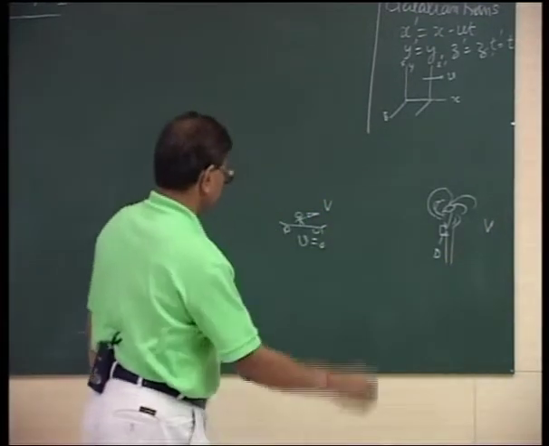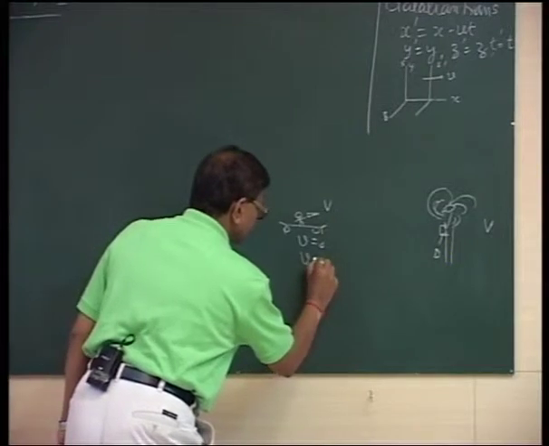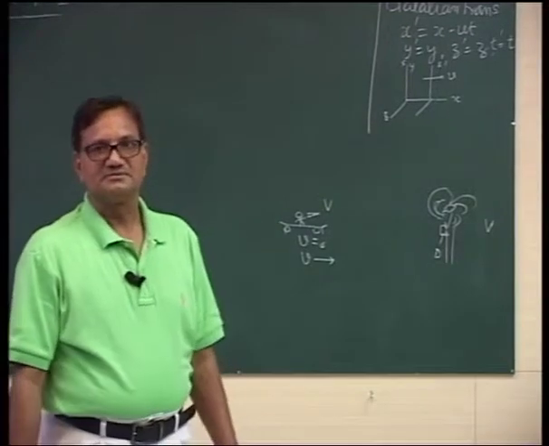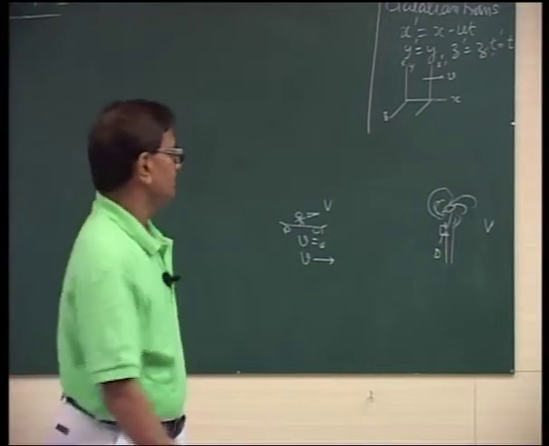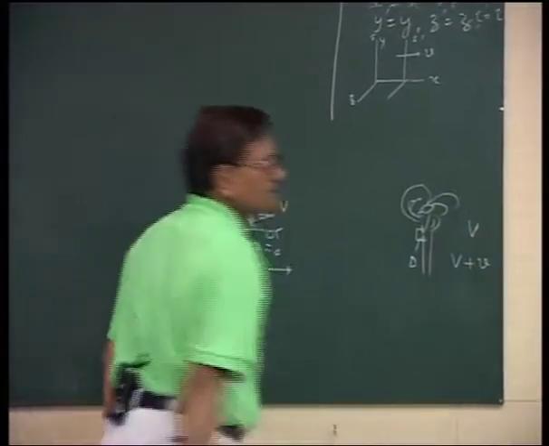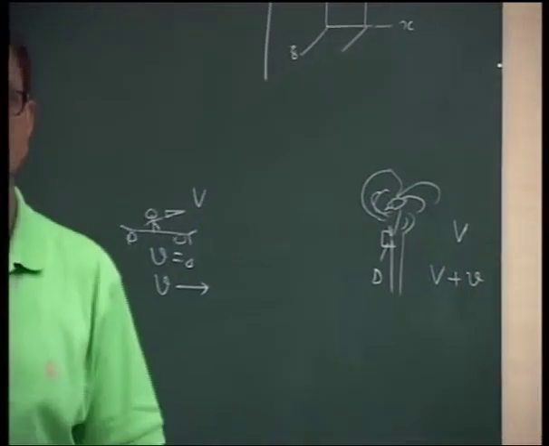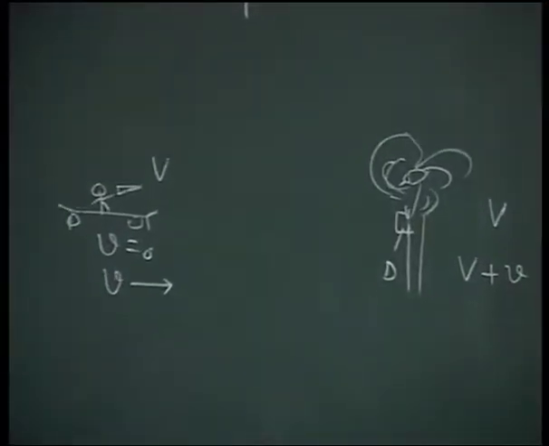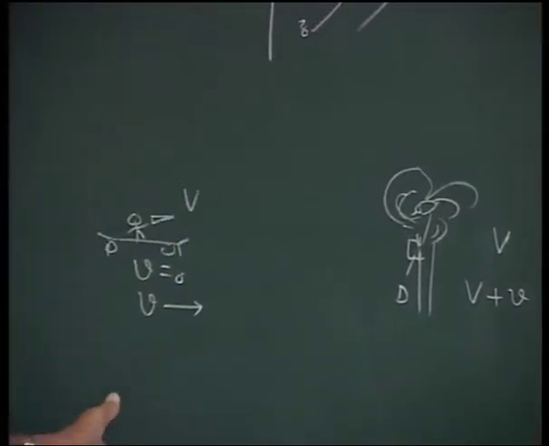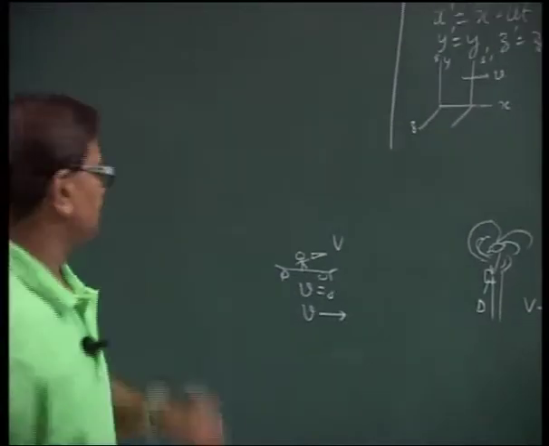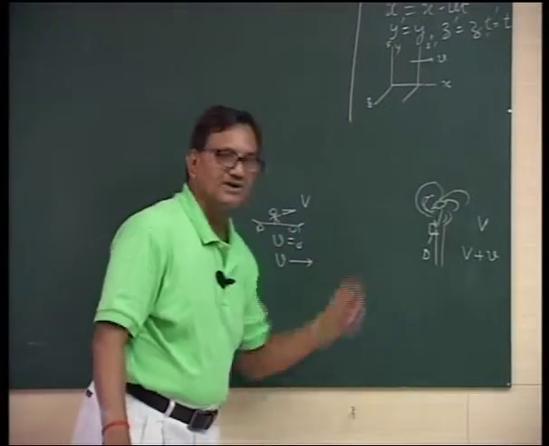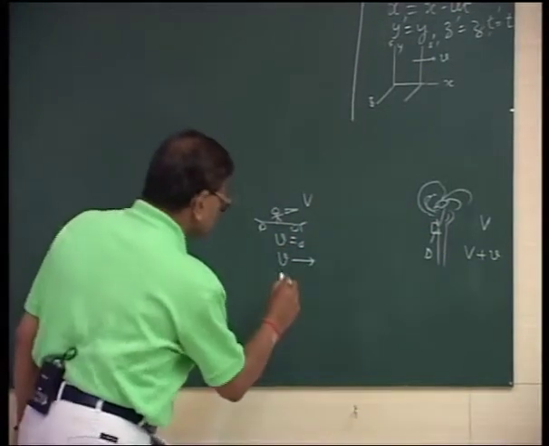Now suppose this trolley is moving with velocity V. Then we can easily see that now the velocity of the bullet detected will be v plus V, because the trolley is moving with velocity V and the bullet is moving with velocity v with respect to the trolley. Therefore, with respect to the earth, where the tree is located, the speed becomes v plus V. To see whether the bird has been killed or not, the gentleman lights a light.